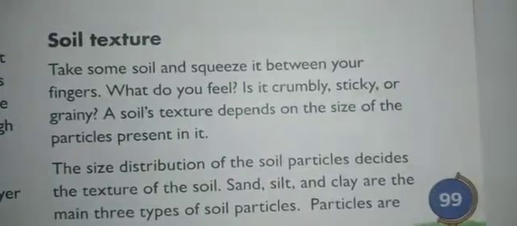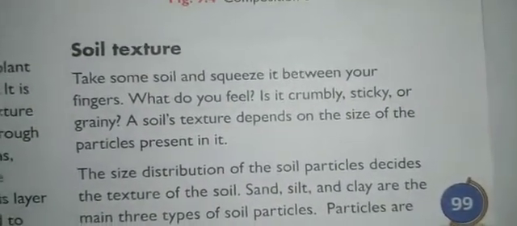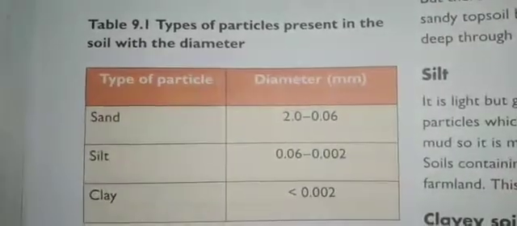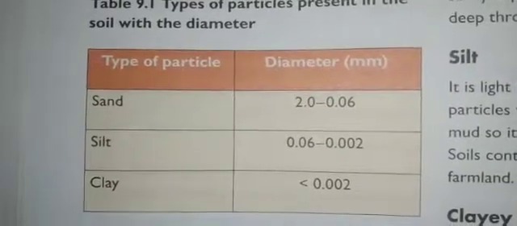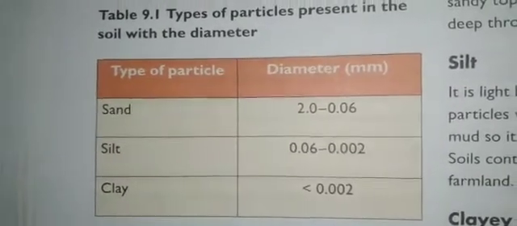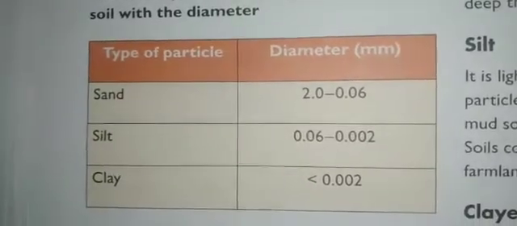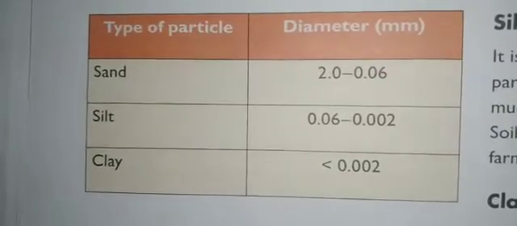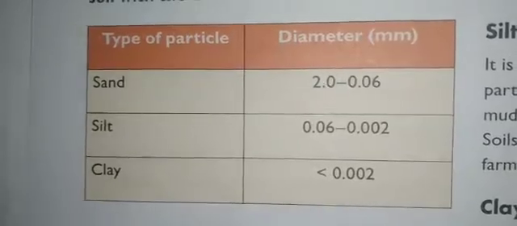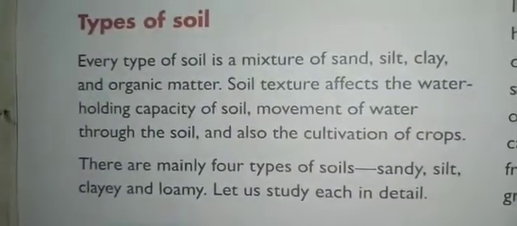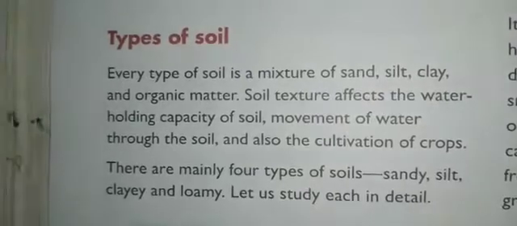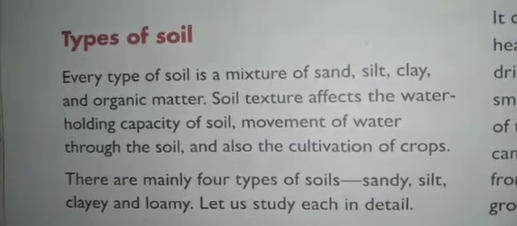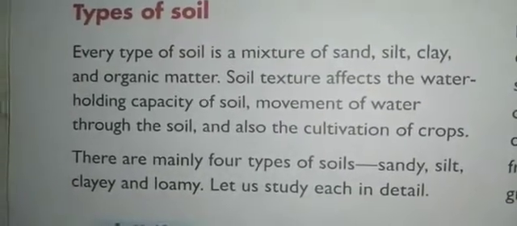Besides these, soil also contains some soil granules, some gravels and some small stones. Here you can see the types of particles present in the soil with their diameter. Sand has a 2 to 0.06 diameter. Silt is 0.06 to 0.002. And clay is less than 0.002. Every type of soil is a mixture of sand, silt, clay and organic matter. Whatever the soil may be, it contains a mixture of all these things.